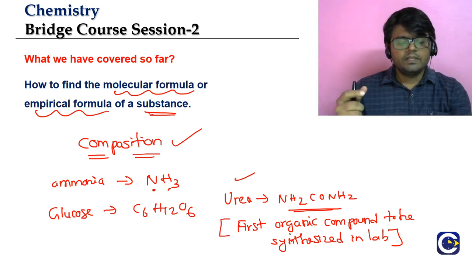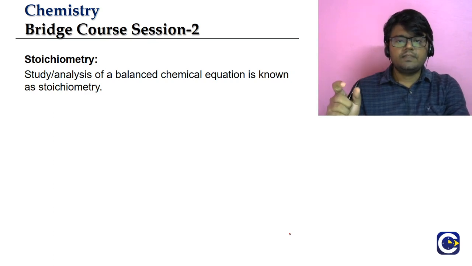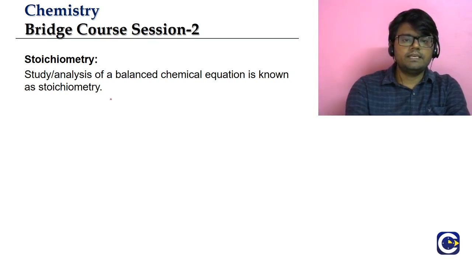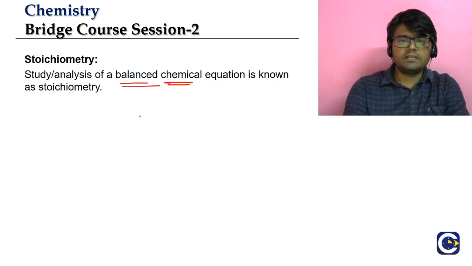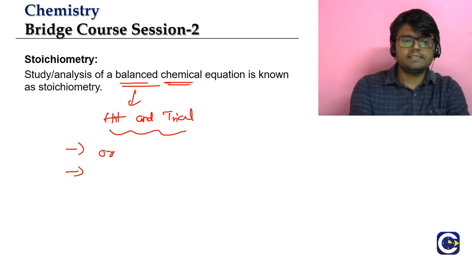In the second session, which is this particular session, we will be covering the analysis of balanced chemical equations. We already talked about yesterday that a balanced chemical equation is something we are familiar with from 10th standard. We have a method to balance it, the hit and trial method. And we said that in +1, we will learn two more methods of balancing in a more scientific manner: the oxidation number method and the half reaction method.